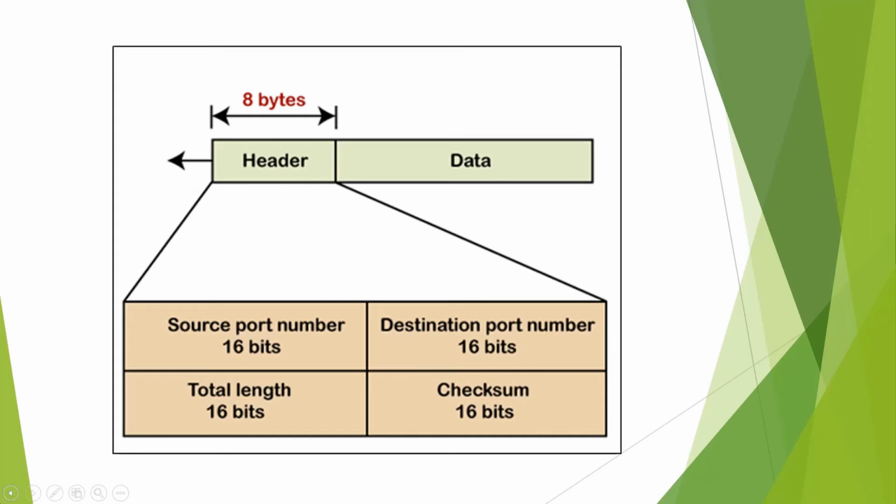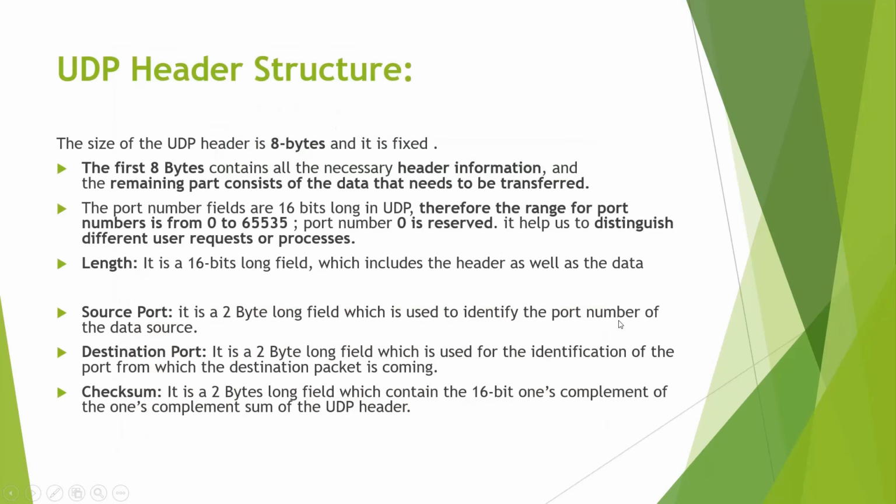The header part further consists of the source port number, destination port number, total length, checksum, etc. Each consists of 16 bits. You can see here the source port number is 16 bits, the destination port number is also 16 bits, and the total length and checksum also.